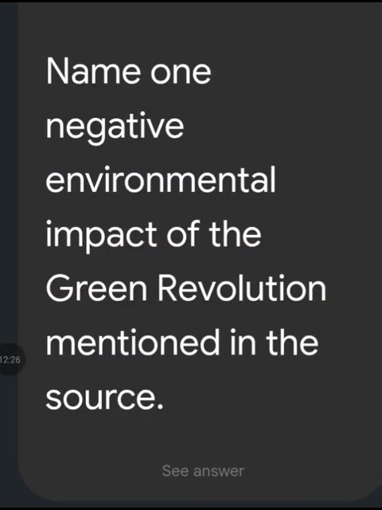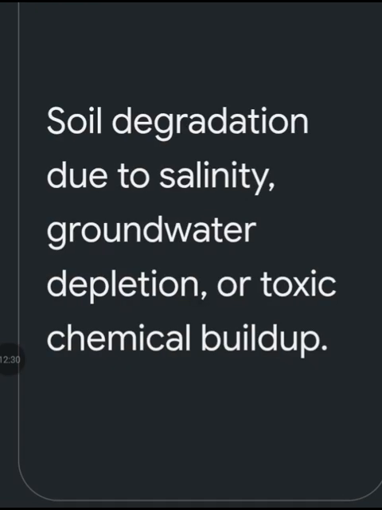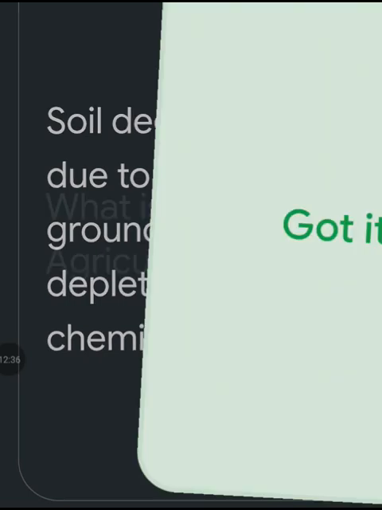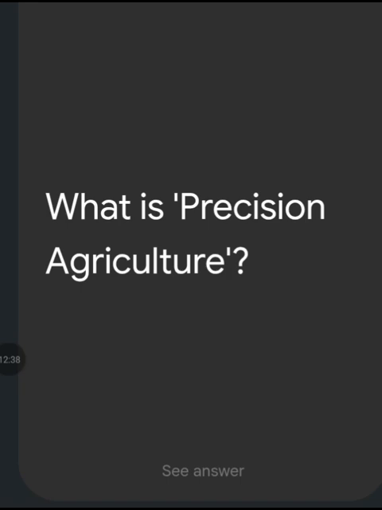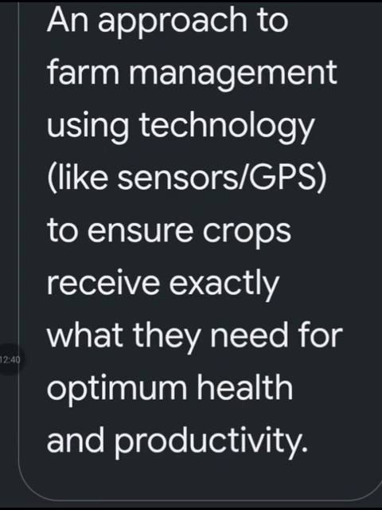Name one negative environmental impact of the green revolution. Soil degradation due to salinity, groundwater depletion, or toxic chemical buildup. What is precision agriculture? An approach to farm management using technology like sensors, GPS to ensure crops receive exactly what they need for optimum health and productivity.